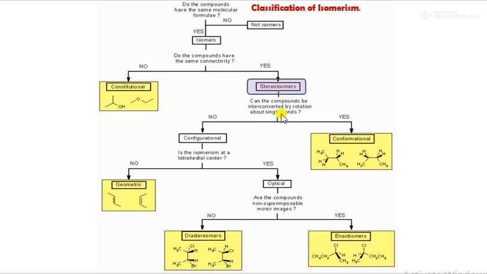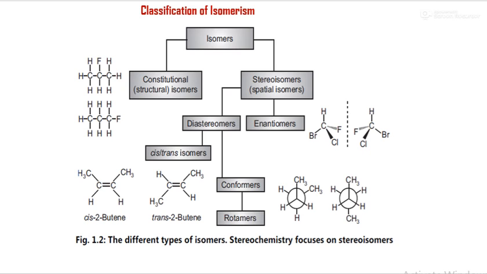Second part, if your compound can be interconverted by rotation about a single bond, then it is conformational isomerism. In this slide, we can see isomerism in short. These are either constitutional isomerism or stereoisomerism. In stereoisomerism, these are either diastereomers or enantiomers. Diastereomers have cis and trans isomers, and they also have conformers or rotamers.